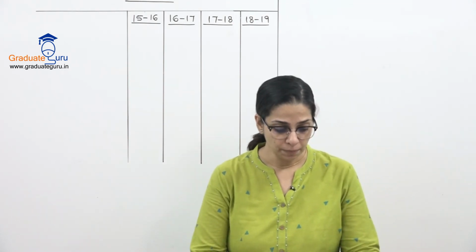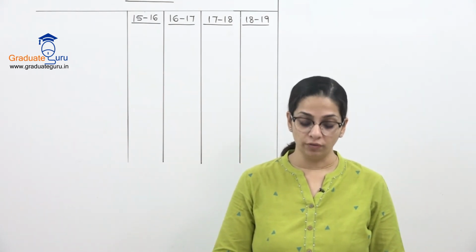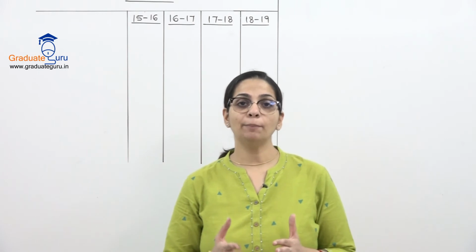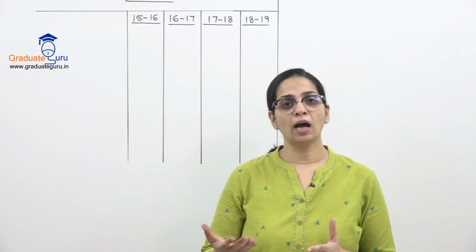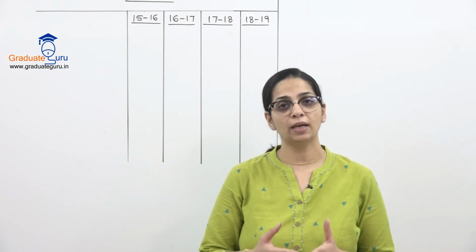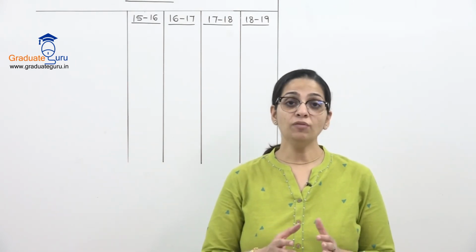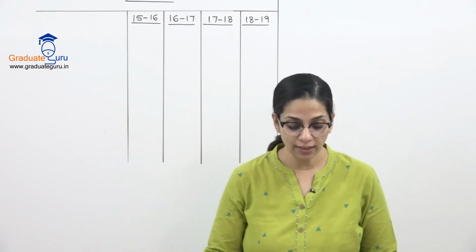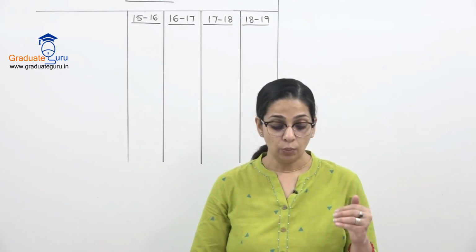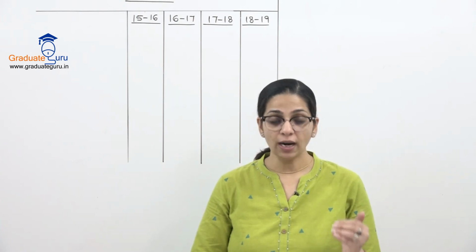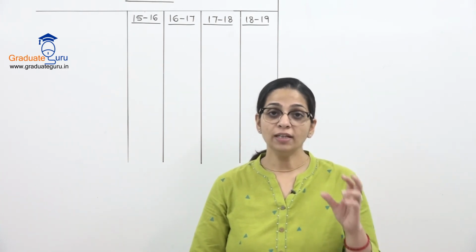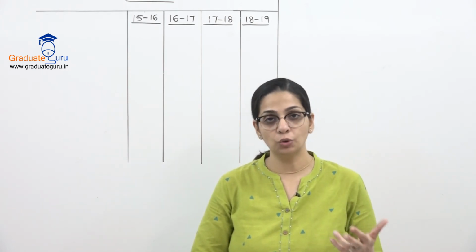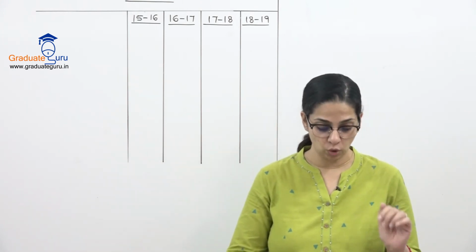Following information is given. All fixed assets excluding goodwill are worth 30% above the book value. What does this mean? When we calculate capital employed for goodwill and even for our funds for equity shareholders, the amount we need for intrinsic value, when we make the list of assets, whatever our fixed assets are, except goodwill. So let's see in our balance sheet what the fixed assets are. We have land, machinery, furniture and motor car. These are our fixed assets. So whatever value is given for these four assets in the balance sheet, we will add 30% to that. Okay, so that is one thing which was different over here.